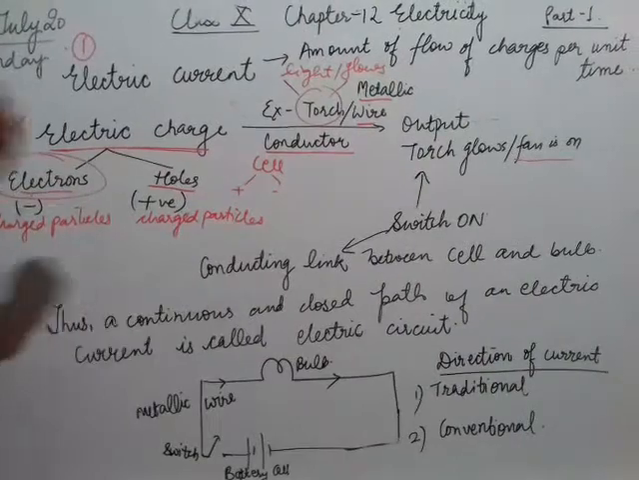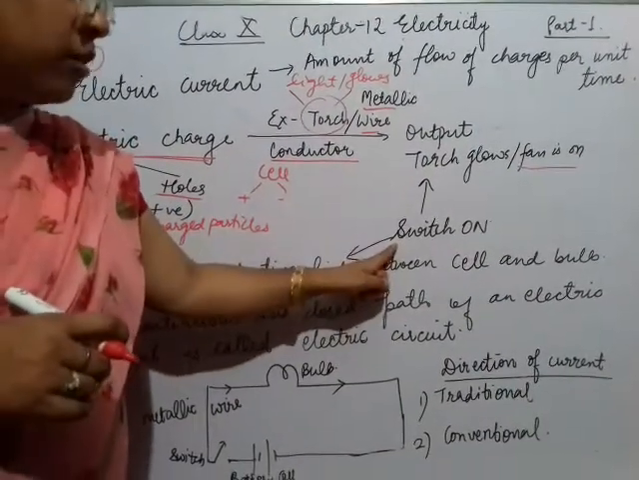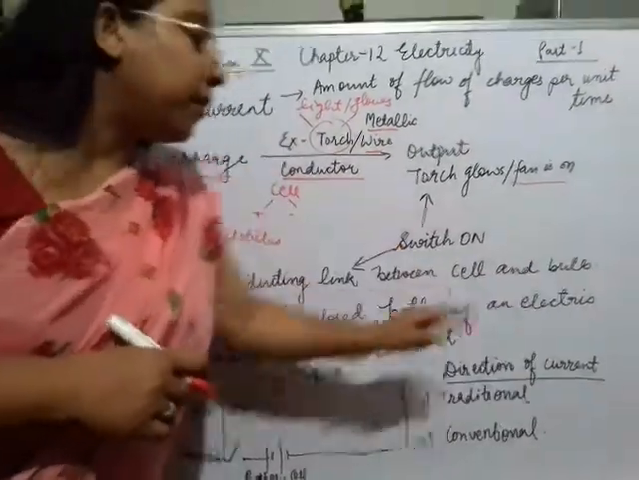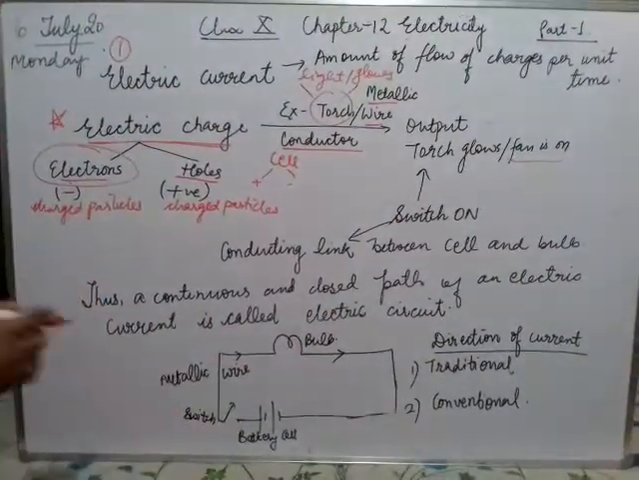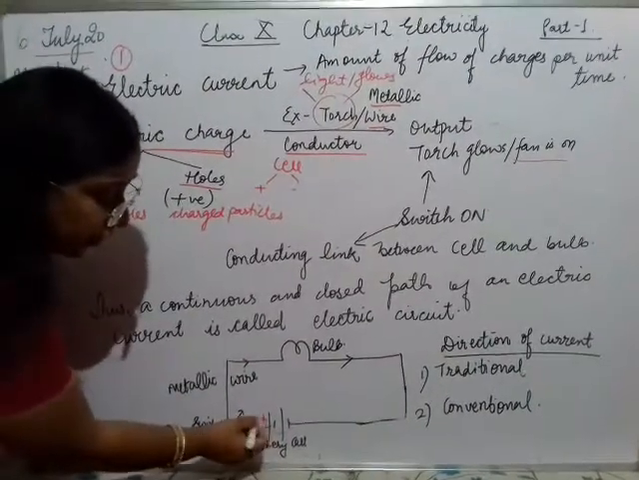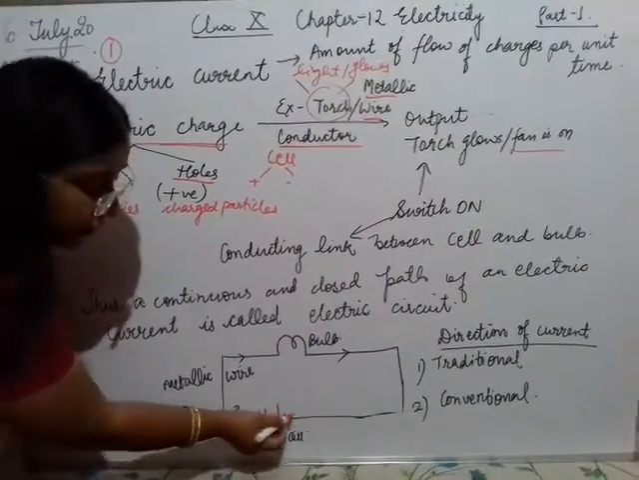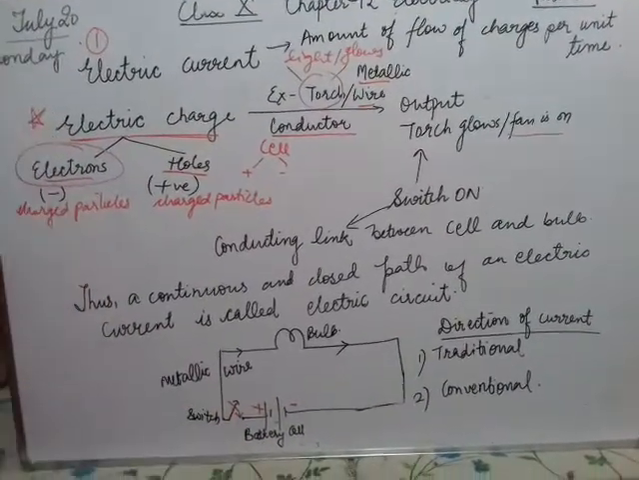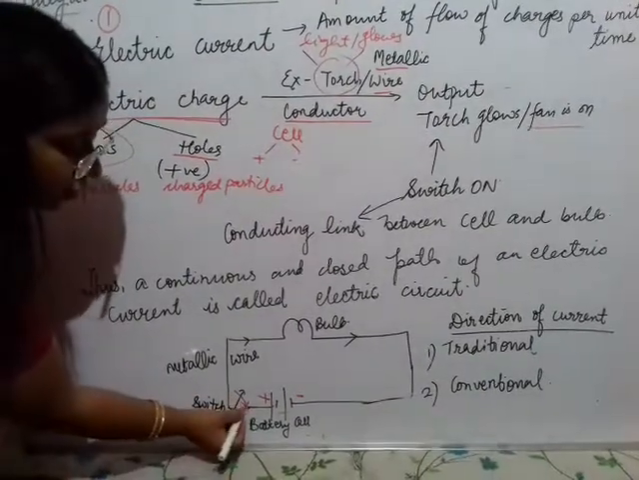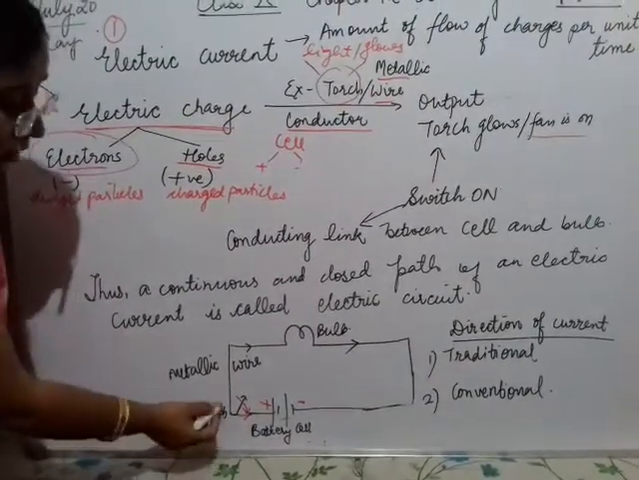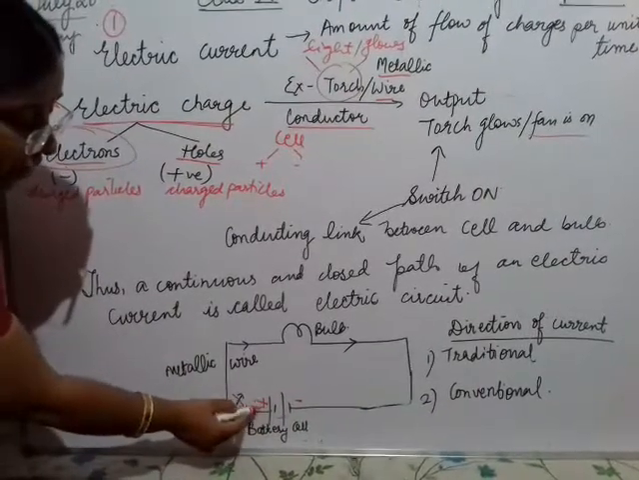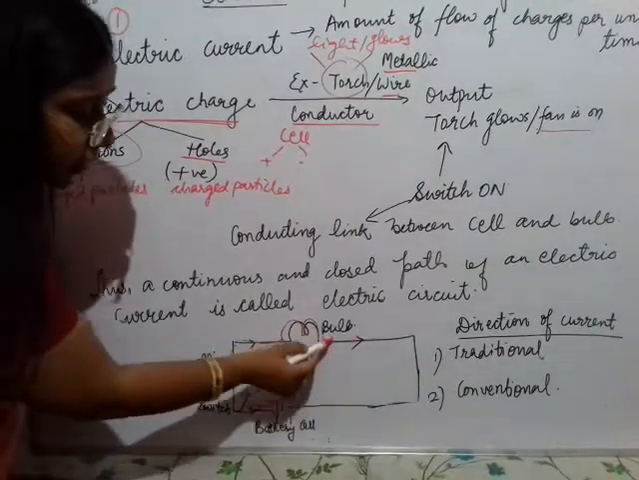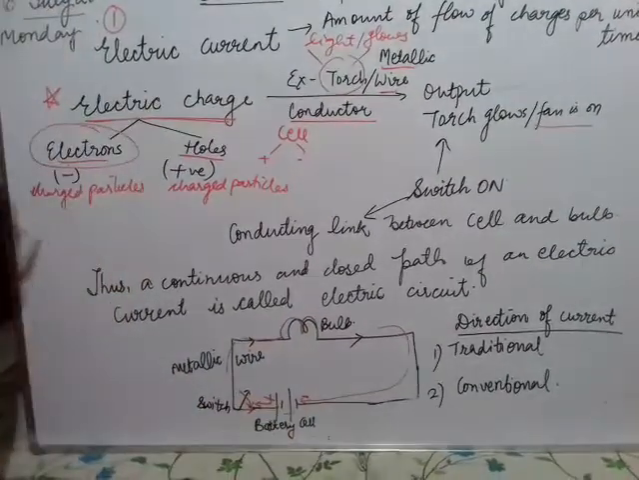Now, when the torch is switched on, a connecting link is established between the cell and the bulb. Like you can see in this diagram, this is your battery cell. This end represents the positive and this end represents the negative end. Now when the switch is on, this path is closed. The charge from the positive end starts flowing through this wire and the bulb, and then it moves to the negative.